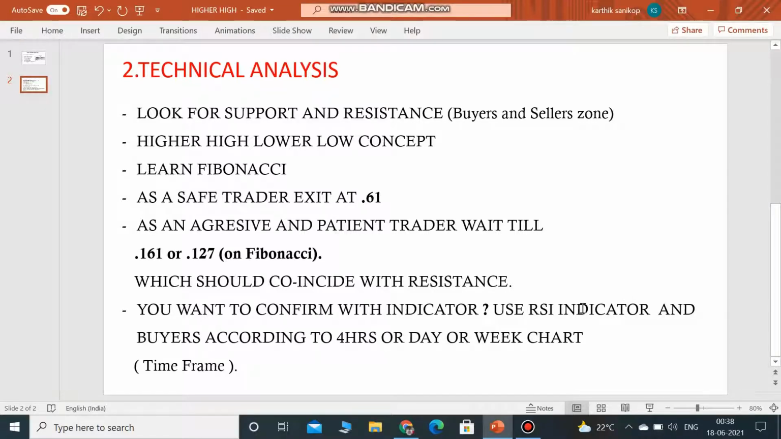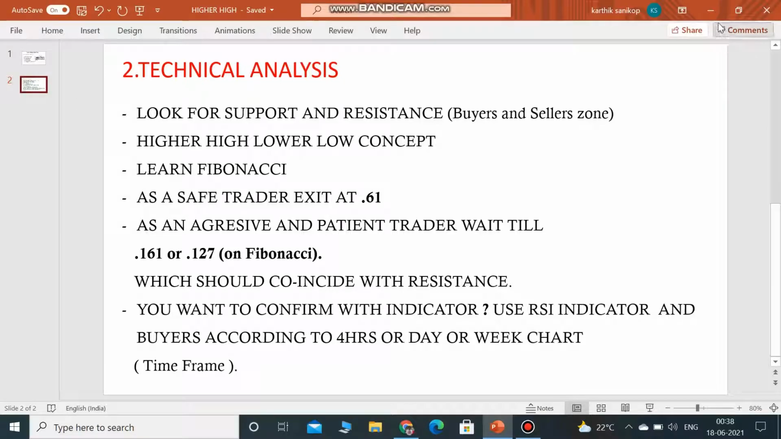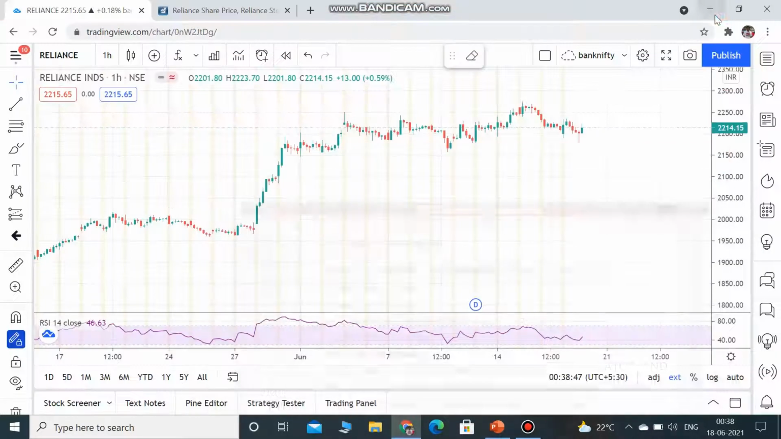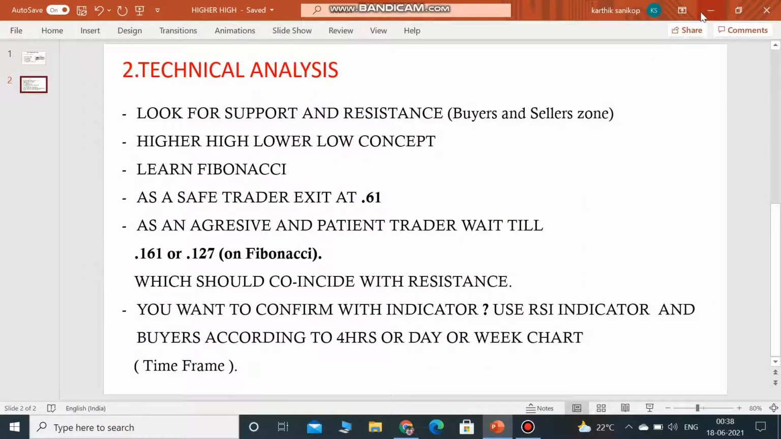So I will show how you have to analyze before getting into a stock. Basically you have to go with your fundamental analysis. You have to study or have a little knowledge of fundamental analysis. Once you feel that it's the right time to buy on the news part, you just have to go on to the technical analysis. How do you get into it? I have mentioned here that you look for support and resistance.